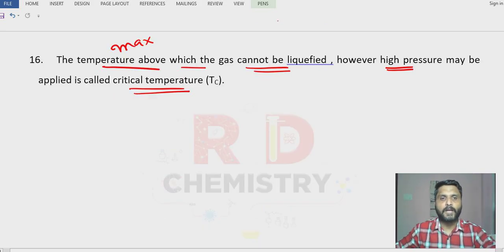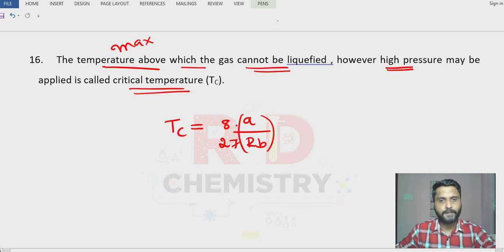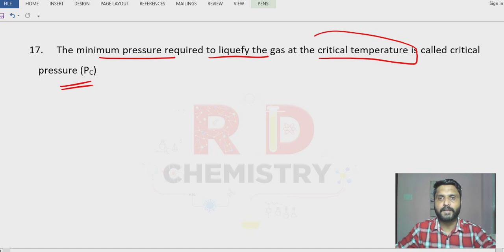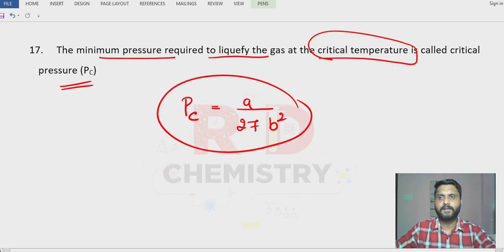So there is a formula to calculate the critical temperature. Critical temperature is equal to, previously I got Boyle's point, that is a divided by Rb. Now what you do is you multiply by 8 and divide by 27 here. Clear? This is the formula to calculate the critical temperature for the given gas. What is critical pressure now? It is the minimum pressure required to liquefy the gas at the critical temperature. It is called critical pressure. How to calculate critical pressure is given by the formula a divided by 27b². Okay, right?